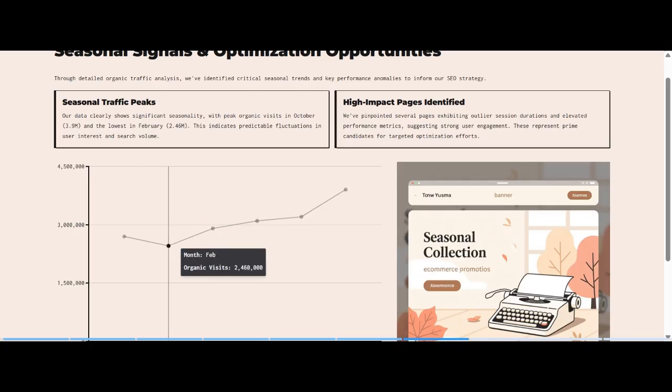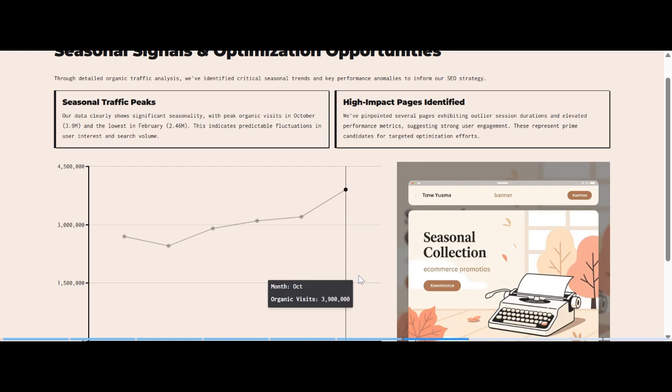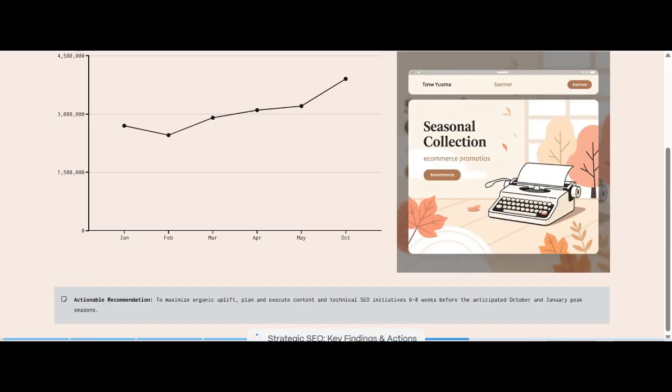This indicates predictable fluctuations in user interest and search volume. We should also look at several pages exhibiting outlier seasonal durations and elevated performance metrics, suggesting stronger user engagement. These represent prime candidates for targeted optimization. It's seasonal, so our traffic is not always high; we have our highs and lows, and we should focus on that so that we can bring about organic uplift.